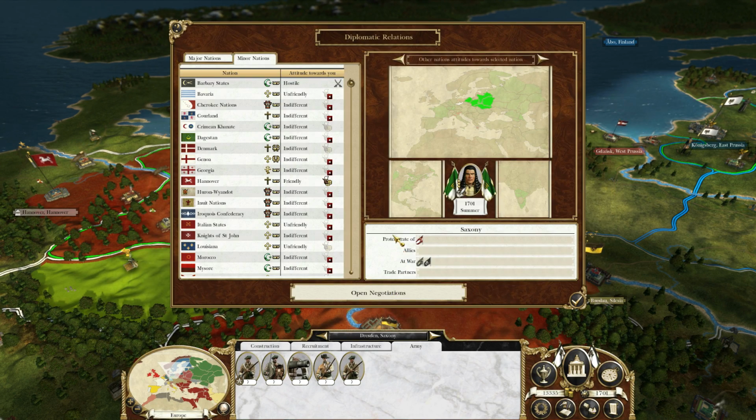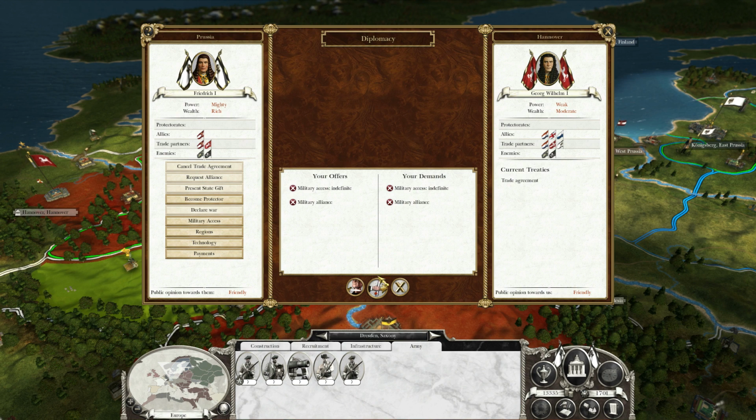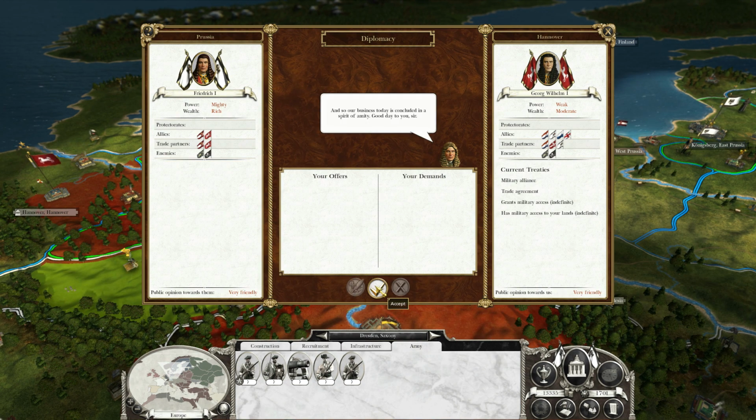They do not. Alright, so the next best scenario is to go with Hanover. So let's see if we can get that. And we do.